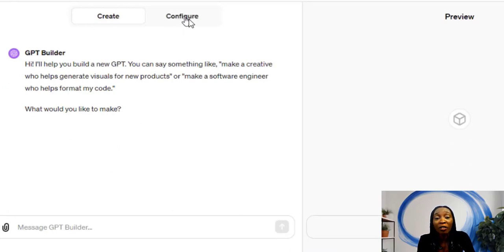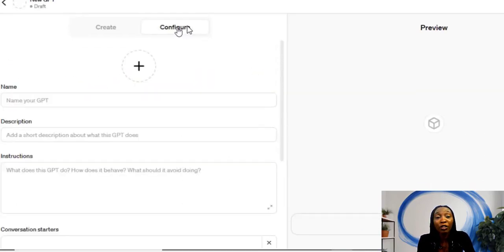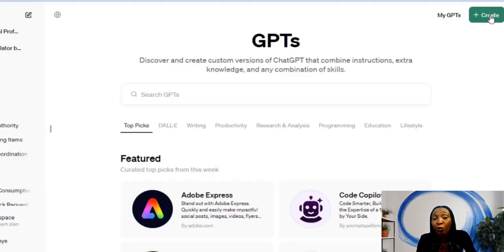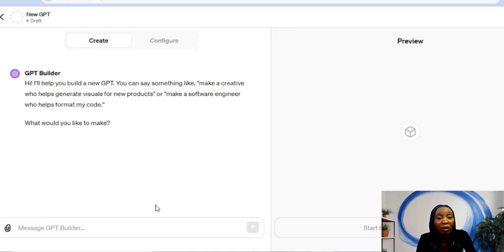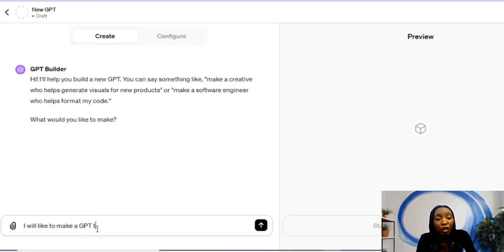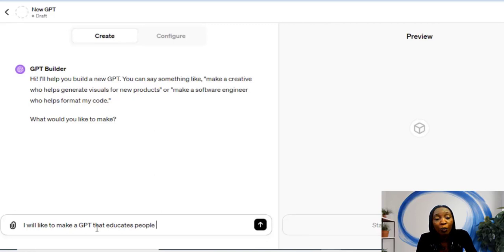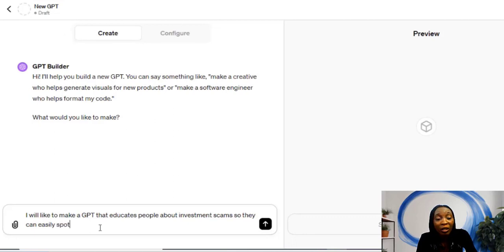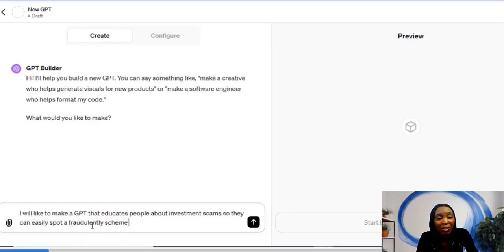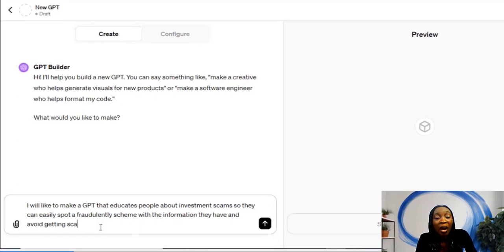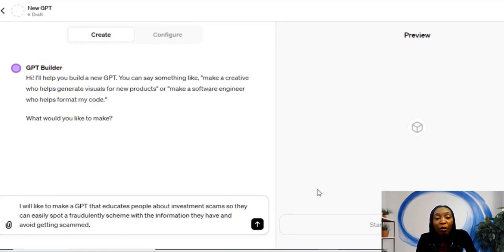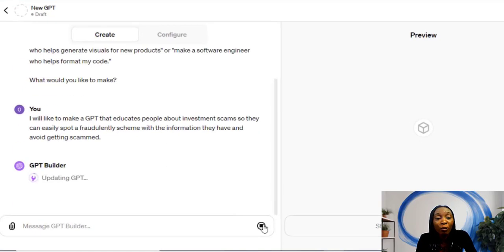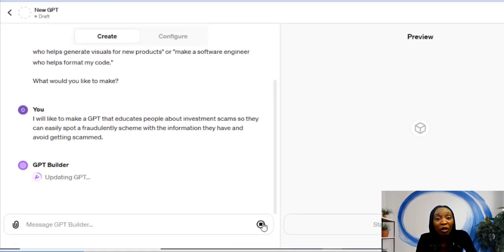The GPT builder also has this tab called Configure, which is a more advanced version of building a GPT. But for this project, I want to work with the GPT builder to build a GPT that will spot investment scams for me. So I'm going to click on the Create button. I would like to make a GPT that educates people about investment scams, so they can easily spot a fraudulent scheme with the information they have and avoid getting scammed. Full stop. I'm going to press enter, and let's see what the GPT builder gives me. So it's updating. The builder is actually building my GPT for me.